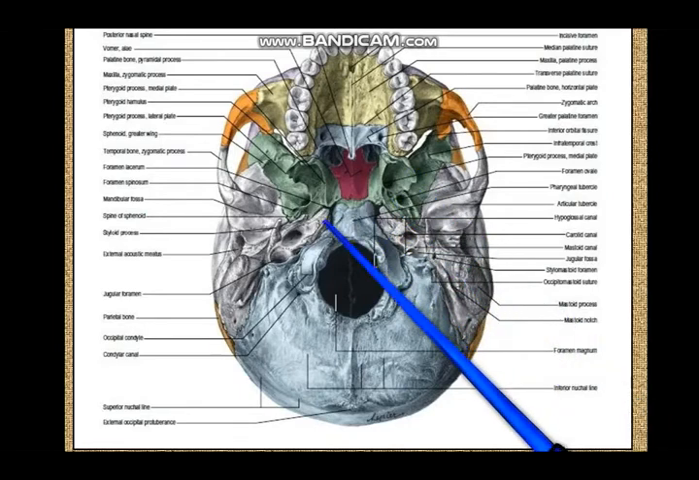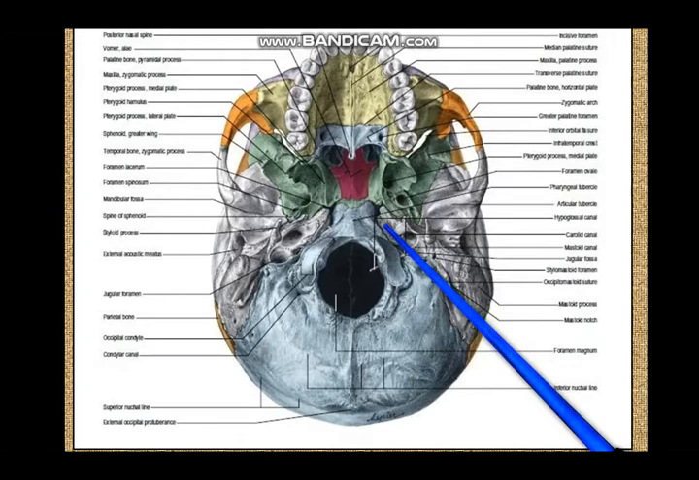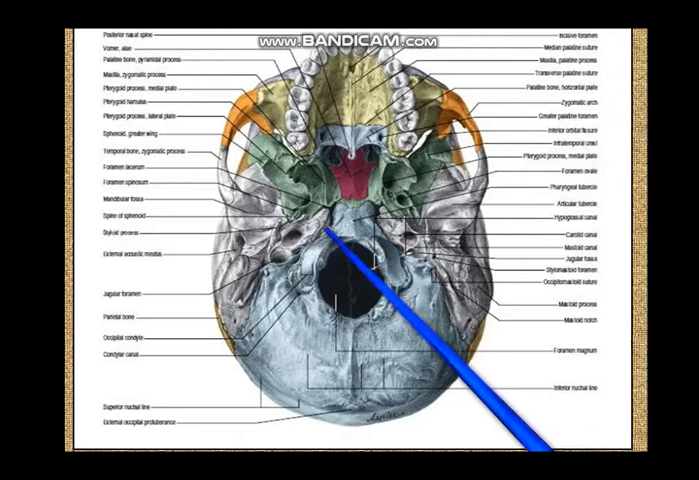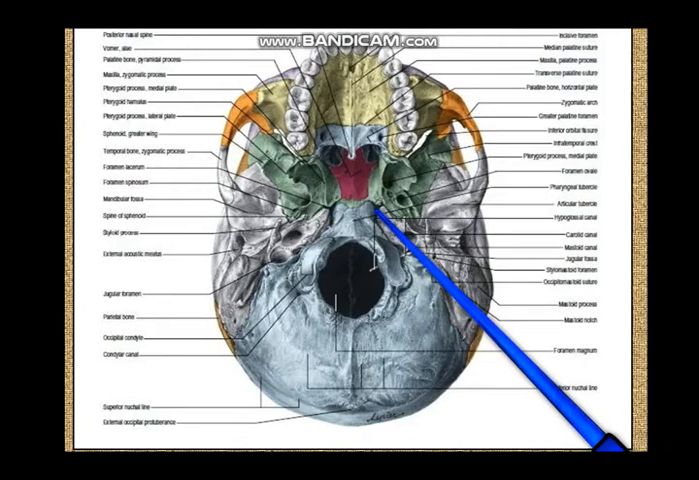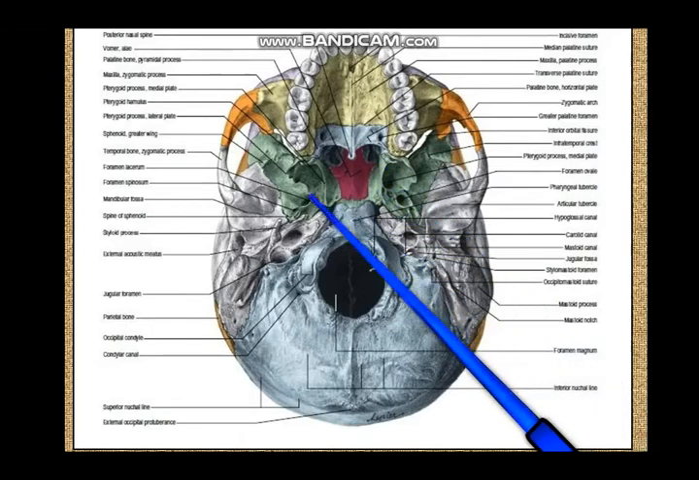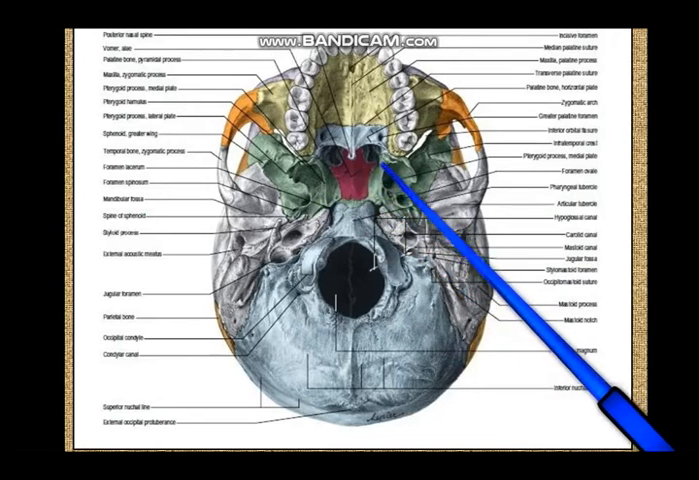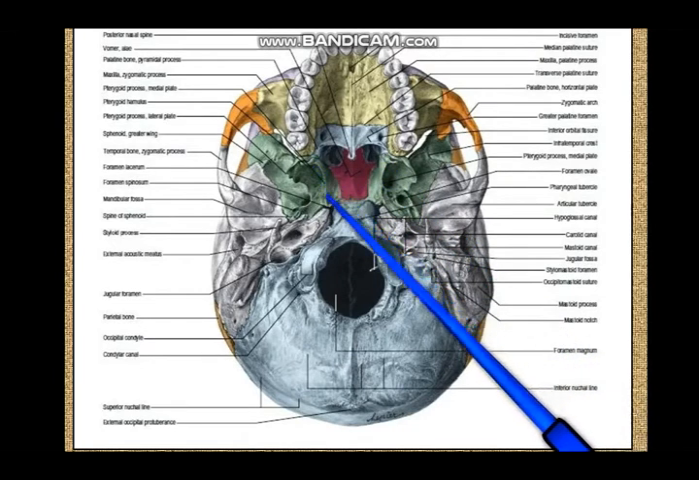Because the buccopharyngeal fascia is a thickening of the outer epimysium of the muscles, and the pharyngobasilar fascia is the thickening of the inner epimysium of the muscles. So they are all thickenings of the fibrous tissue coverings of the muscle. So the outer one is the buccopharyngeal fascia and the inner one is the pharyngobasilar fascia. Now over here this green structure is the sphenoid and this red structure is the vomer. So this is the medial pterygoid plate of the sphenoid. Here you have the medial pterygoid plate of the sphenoid.